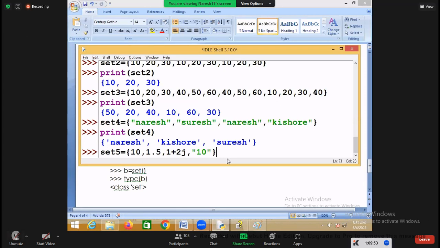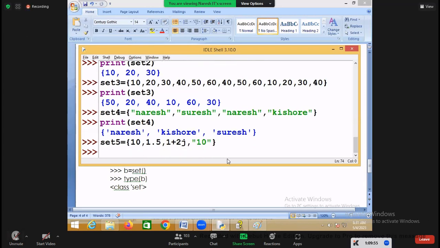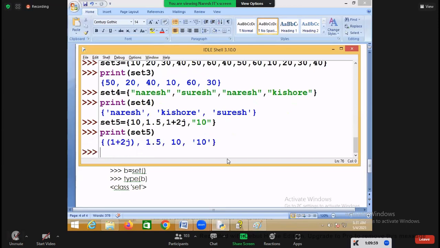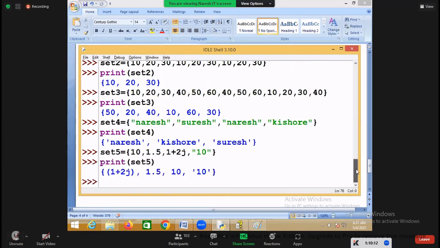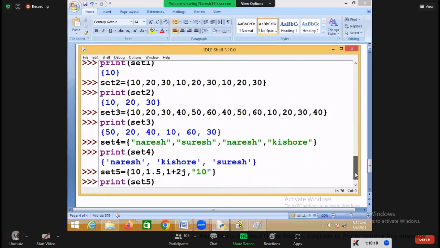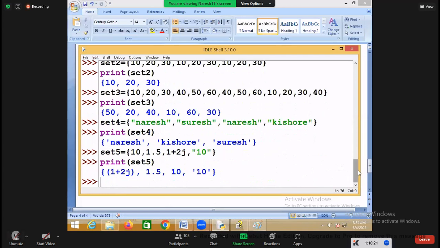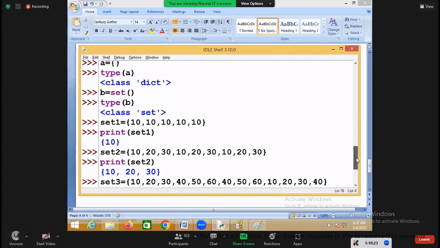So always in application development, a set is used for storing similar objects, but you are able to store different objects also. Yes, you can create a set by separating with commas. And you can also create a set by using other iterables.